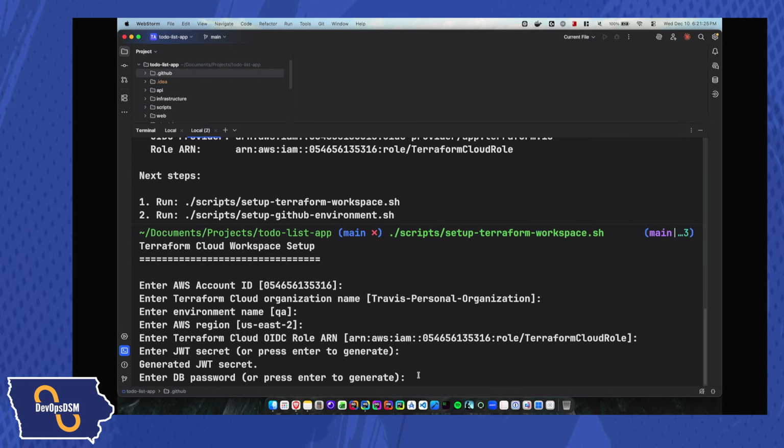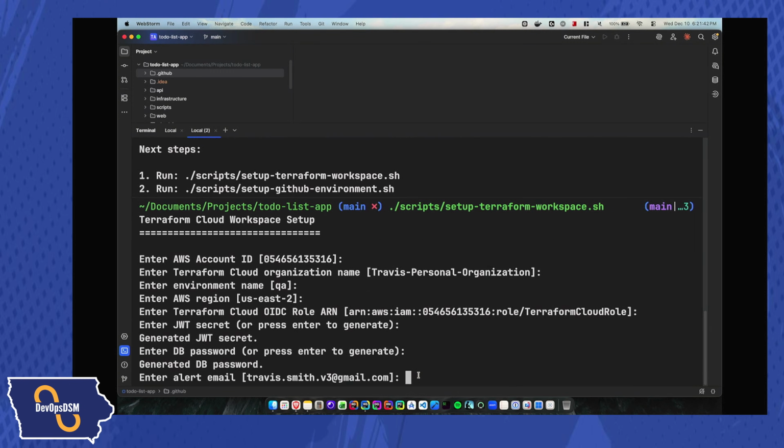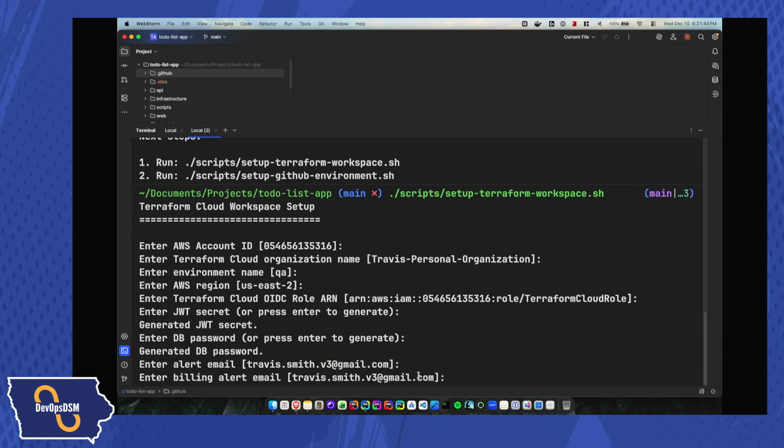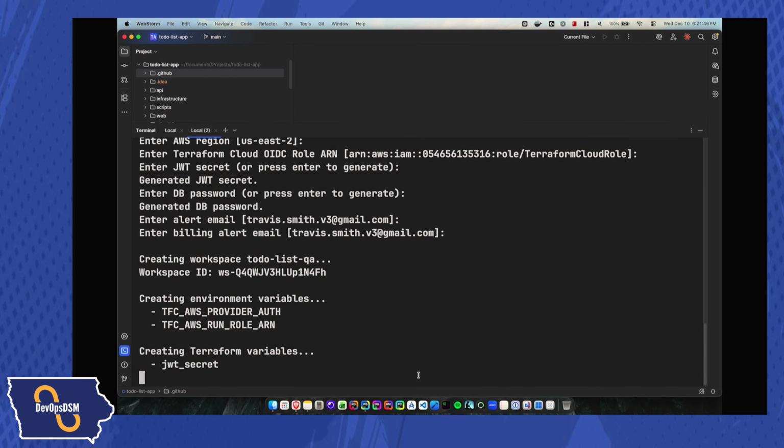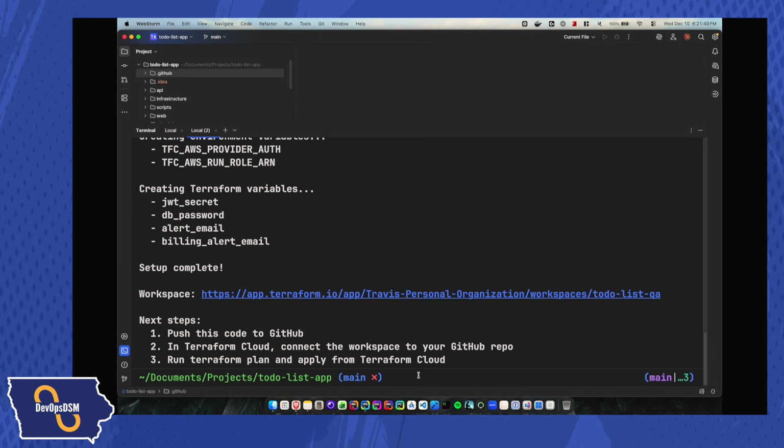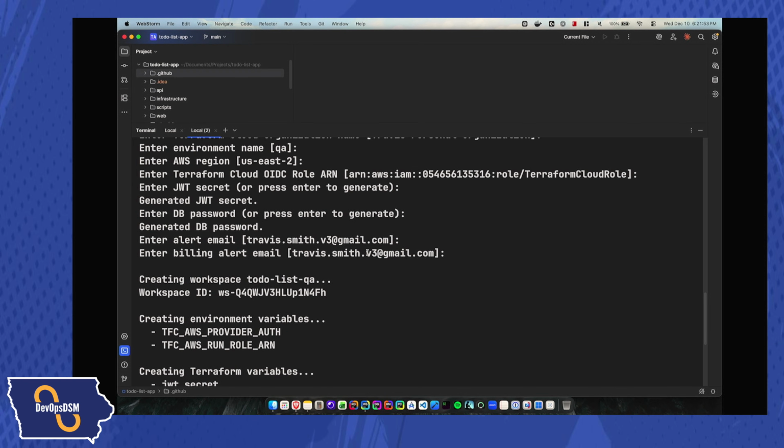I don't normally want to go through the AI model to generate that or even be aware of it. That would be bad practice in my opinion. So in that case, we're going to commit that sin, and I would normally go update that myself, or I would use auto-generated password, username, and credentials for the database. In this case, it's asking me to enter my alert email, billing alert email. Yes, cool.